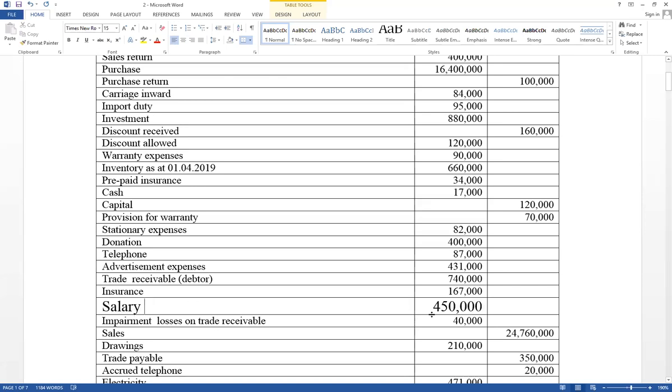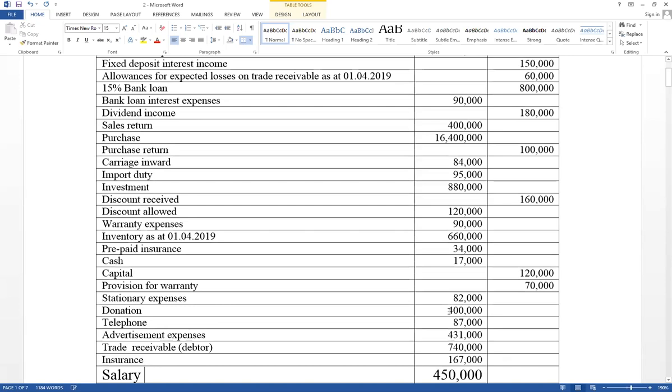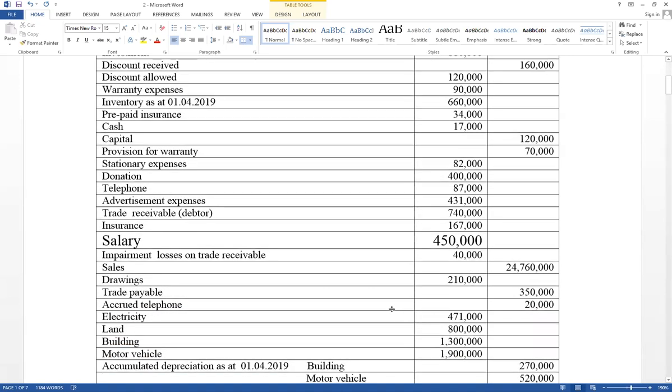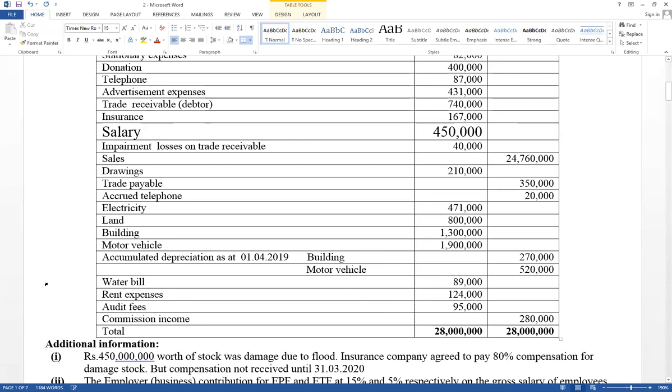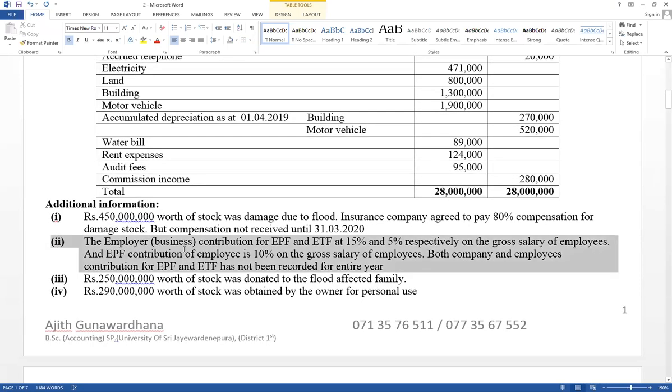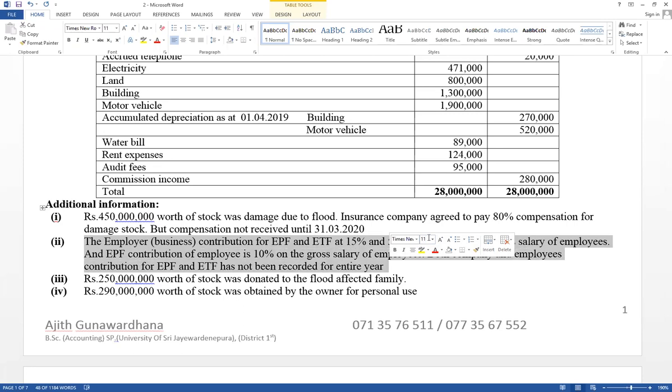Salary is on the debit side of the trial balance: 450,000. And think about adjustment number two. This is the EPF and ETF adjustment. Very important. You have to know how much should be included in the income statement as salary.